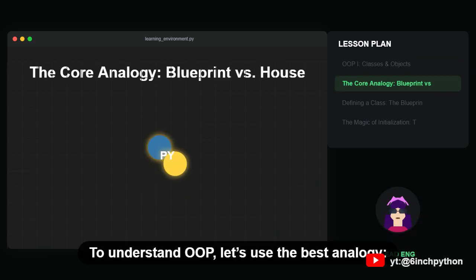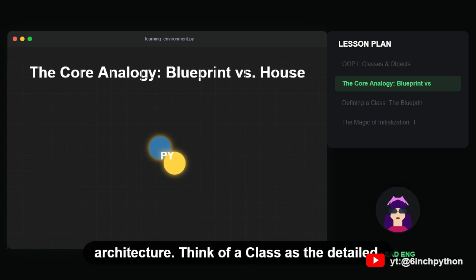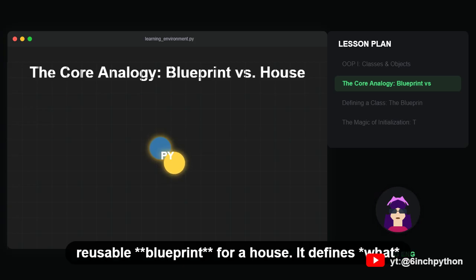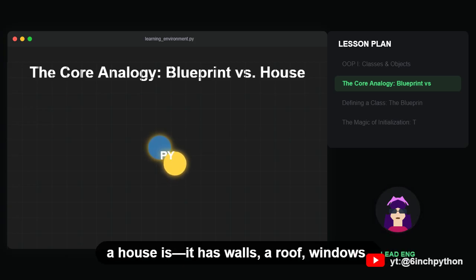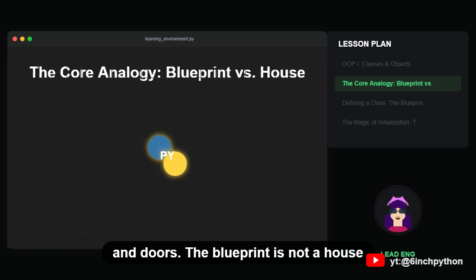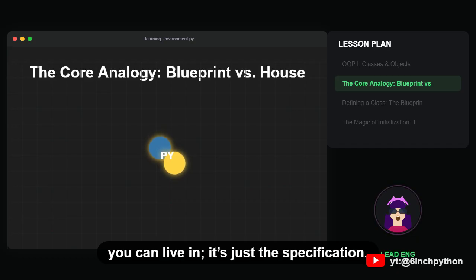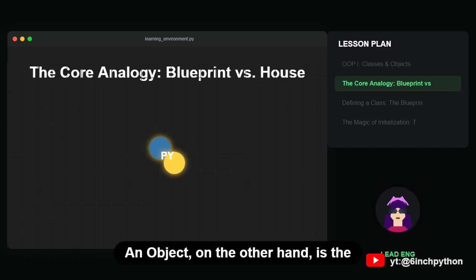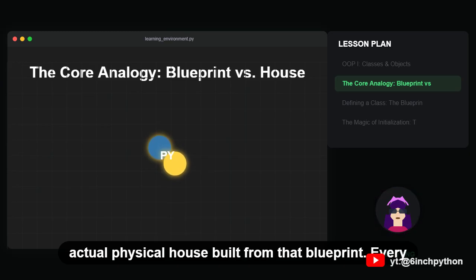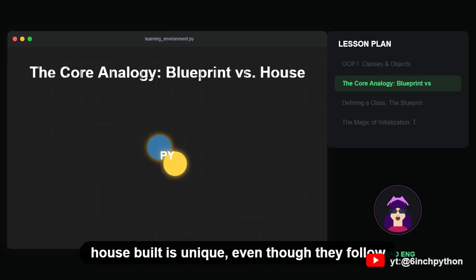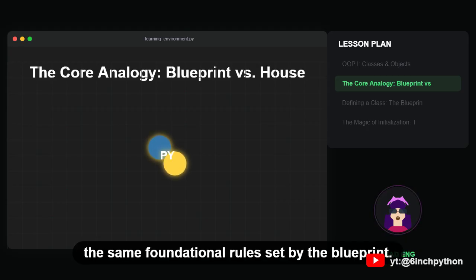To understand OOP, let's use the best analogy, architecture. Think of a class as the detailed, reusable blueprint for a house. It defines what a house is. It has walls, a roof, windows, and doors. The blueprint is not a house you can live in, it's just the specification. An object, on the other hand, is the actual physical house built from that blueprint. Every house built is unique, even though they follow the same foundational rules set by the blueprint.